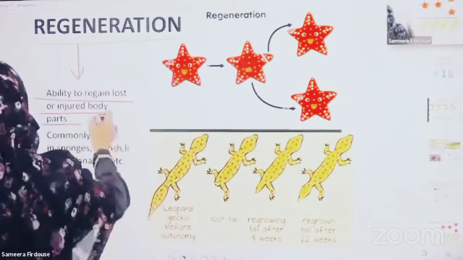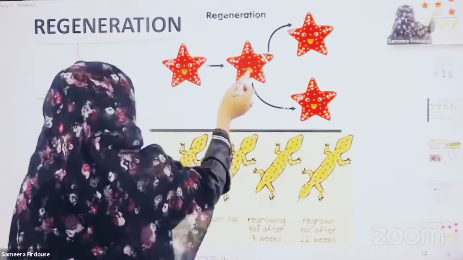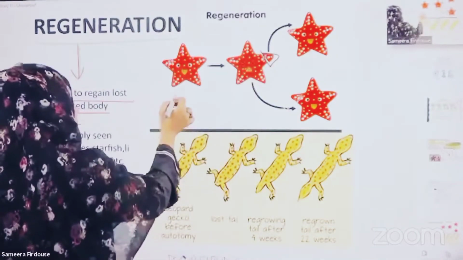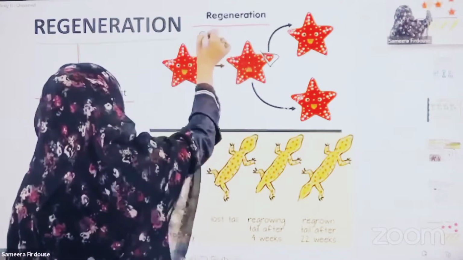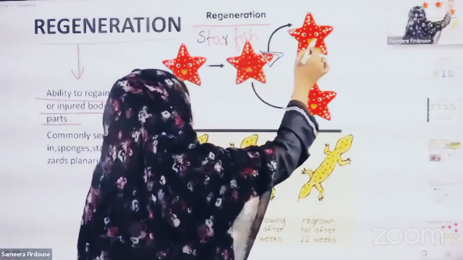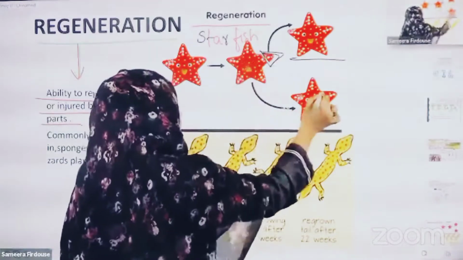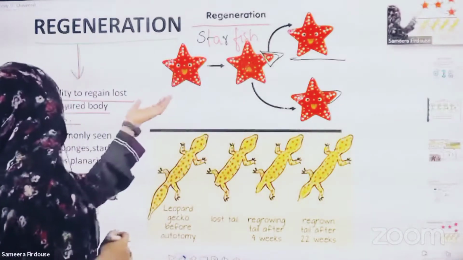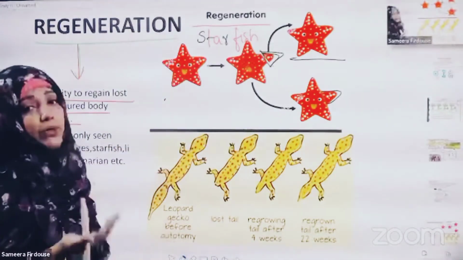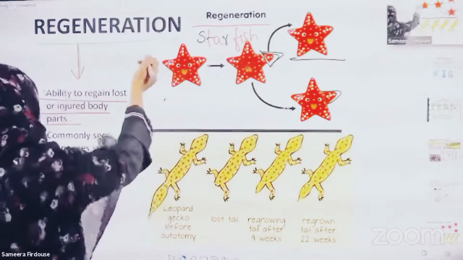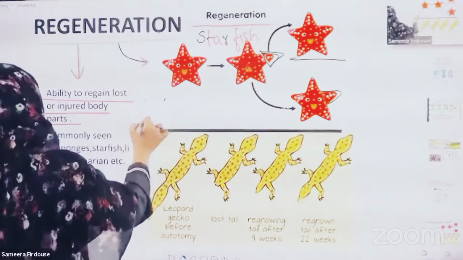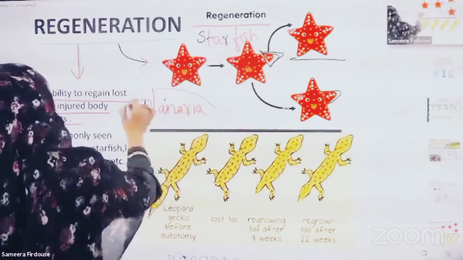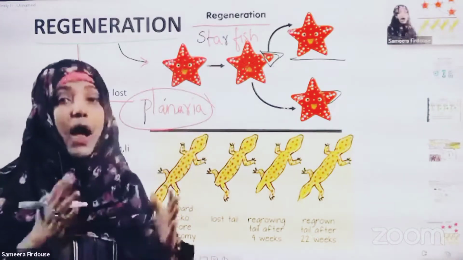If any body part is lost, this organism has lost its arm. This is the regeneration you can see here in starfish. The arm develops into a new starfish, and the other starfish also develops the lost arm. So by this we can understand that lost body parts can also develop into a new organism. Regeneration is commonly seen in starfish. Planaria, which you just saw in fragmentation, and starfishes have a high power of regeneration.